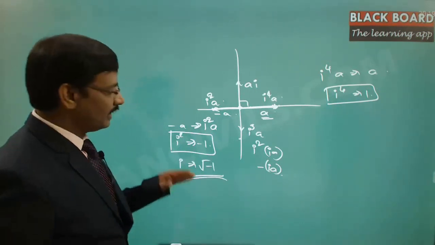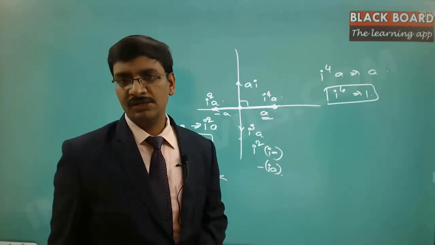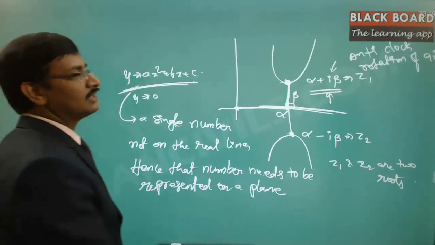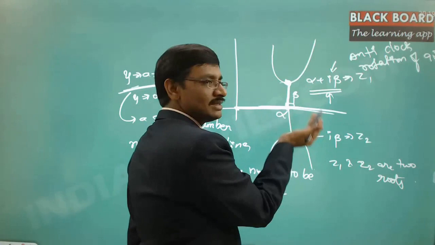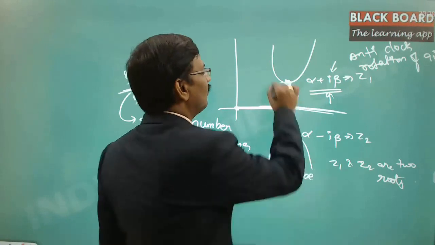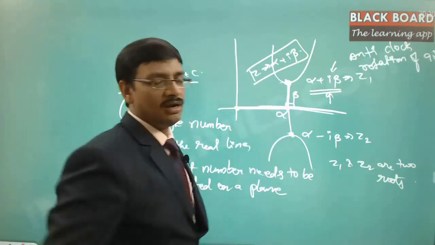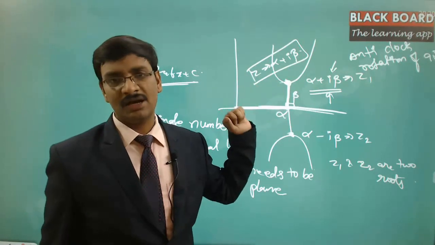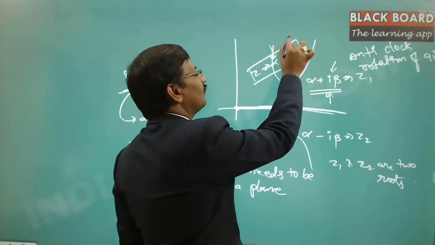So by giving a meaning of rotating the vector in the anti-clockwise direction by an angle of 90 degrees, you can treat that as i multiplication. That is exactly the reason we concluded that this point can be represented as a real number plus i multiplication with a real number. Meaning Z equal to alpha plus i beta, depending upon the value of alpha and beta, you can identify any point on this four-quadrant system. This is a Cartesian system, and there you can identify any random point depending upon the value of alpha and beta.